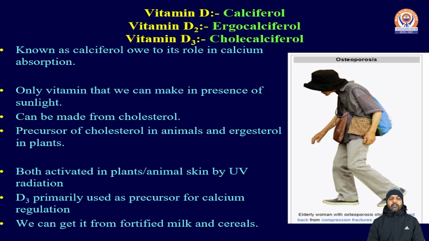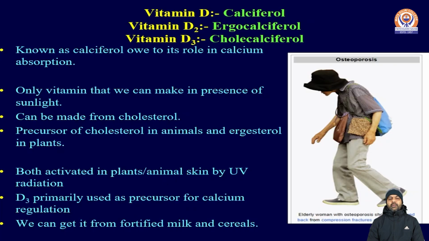D2 ergocalciferol is generally synthesized among plants, and D3 cholecalciferol among humans, known for its association with the absorption of calcium. Calcium absorption is fully dependent on the availability of vitamin D, which can be obtained from sunlight as a free and natural source.